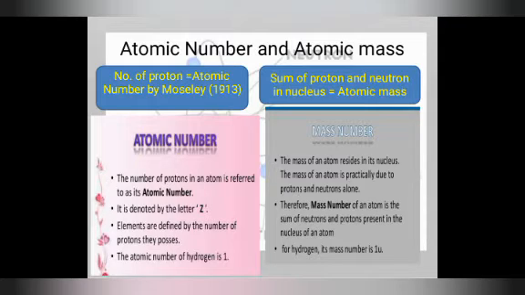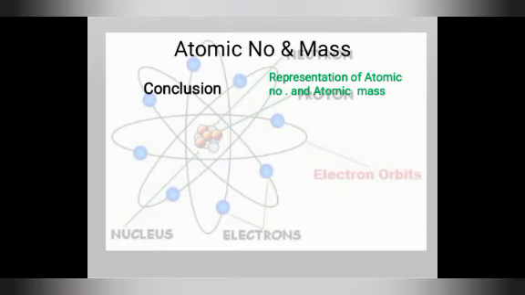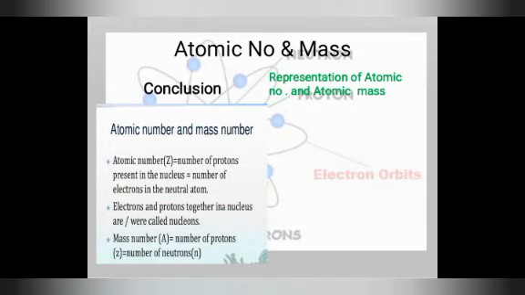For example, hydrogen mass is 1. Only hydrogen is the atom in which there is no neutron. That's why the mass is 1, and only hydrogen is the atom whose atomic number and mass number are equal. Okay, so this is also exceptional. So now atomic number and mass number conclusion we will discuss, as in a representation of atomic number and atomic mass in the structure. So atomic number is what? It is the number of protons present in the nucleus or the number of electrons in the neutral atom.